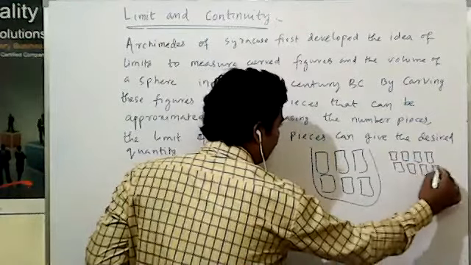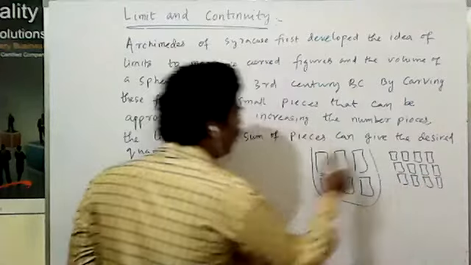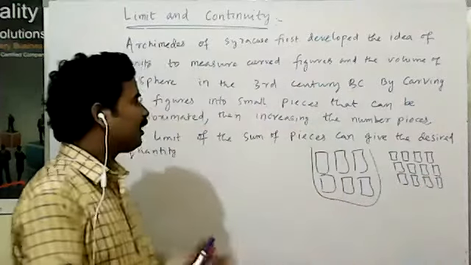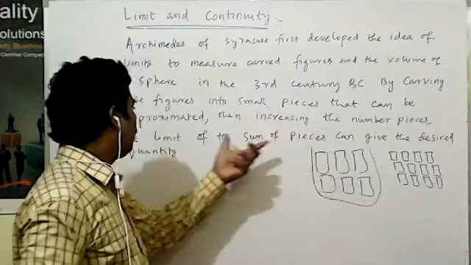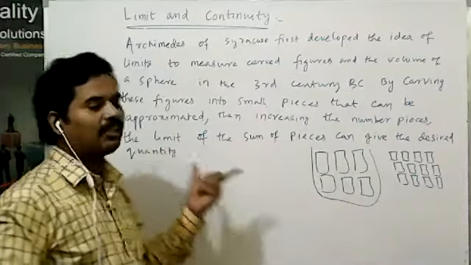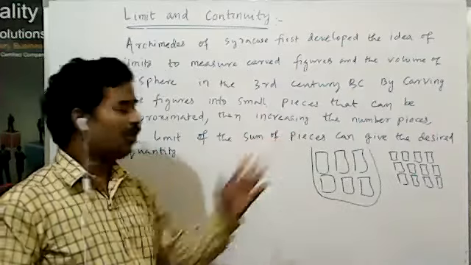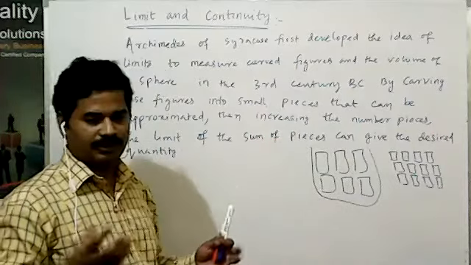So that's why they took it that way: the size of the pieces small, and increasing the number of pieces. Then the sum of the pieces can give the desired quantity. Actually, they gave the concept of the limit, how it comes.